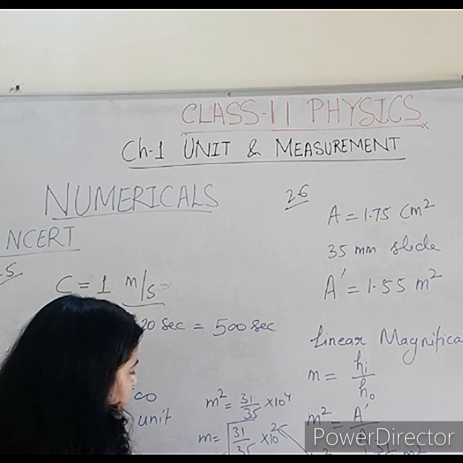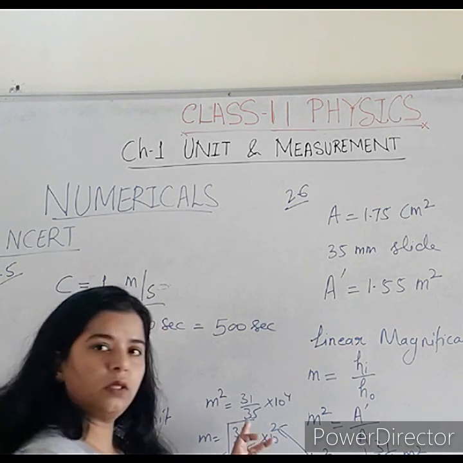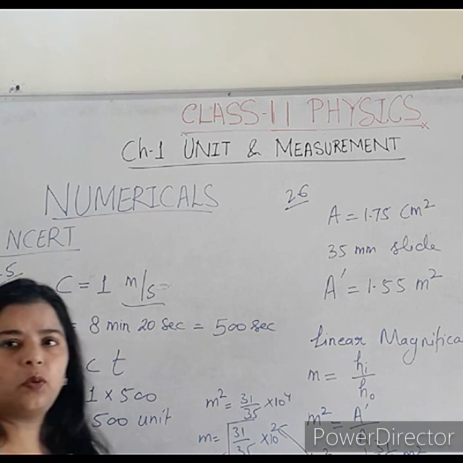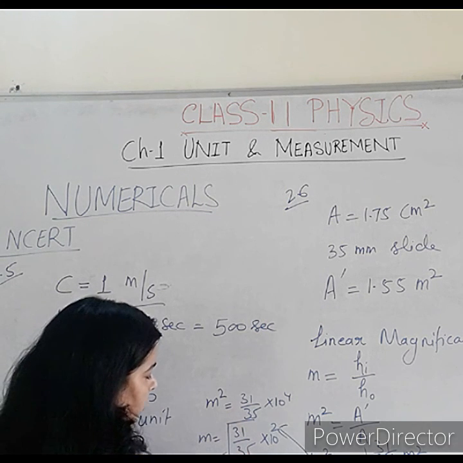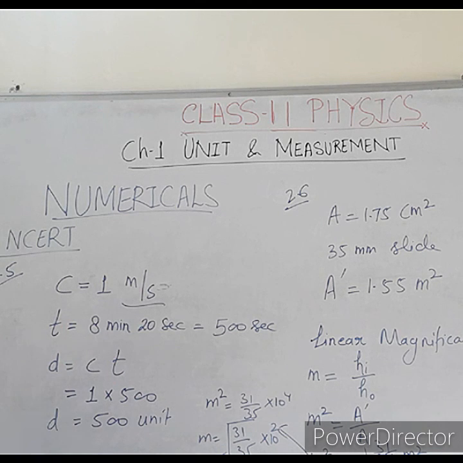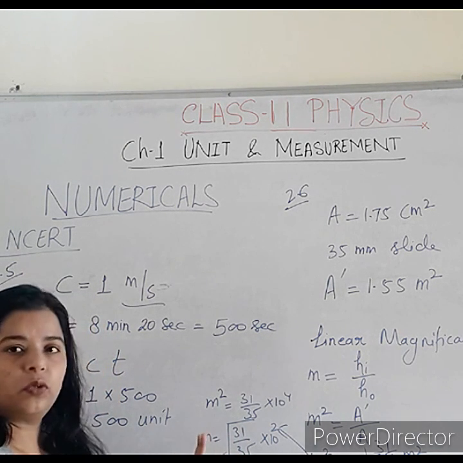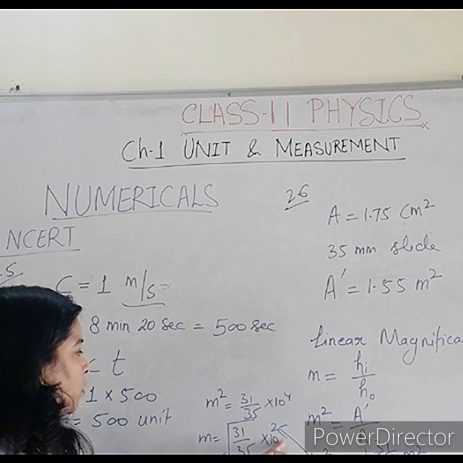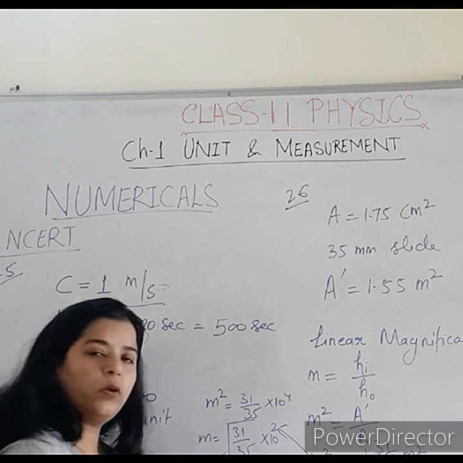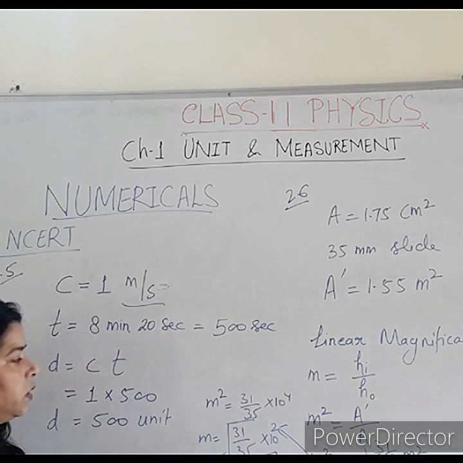If you solve the value, it is less than 1. This value will come as 0.9, or if you calculate it, the answer is coming as 94.1, and there is no unit corresponding to it. Why is it coming so? Because the answer will come as 0.94 something, and 10 to the power 2 will be multiplied with this value. So that means 94.1 without unit. So this one is the answer. You can calculate the value.